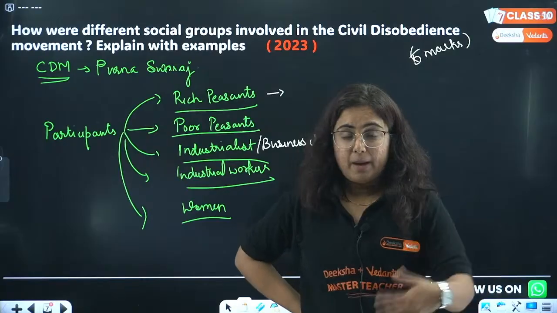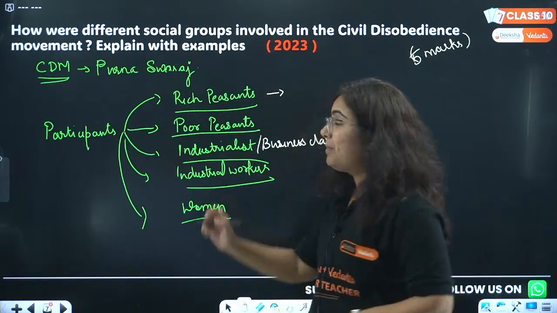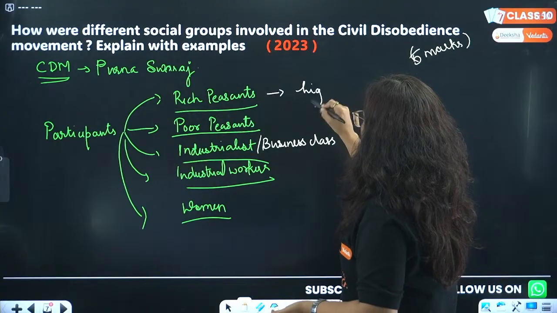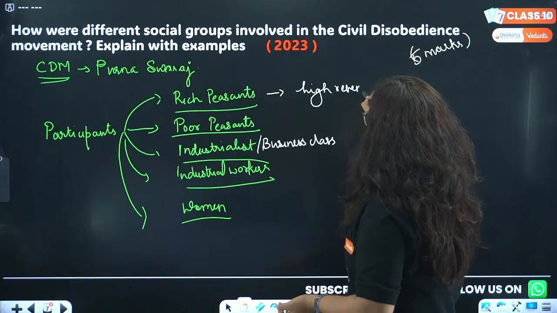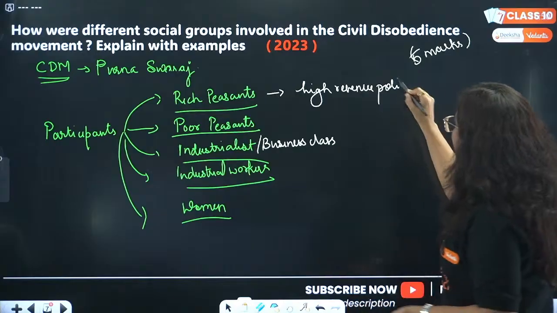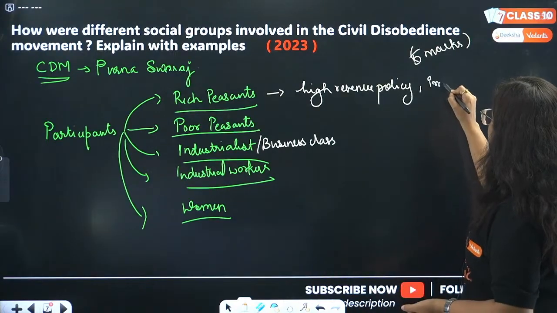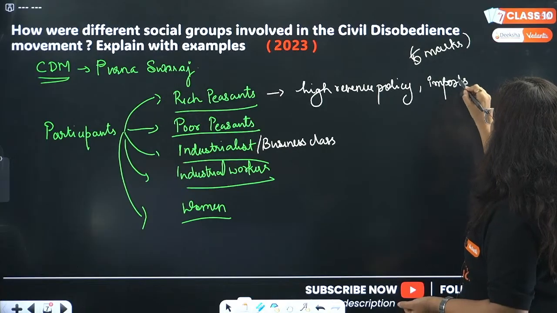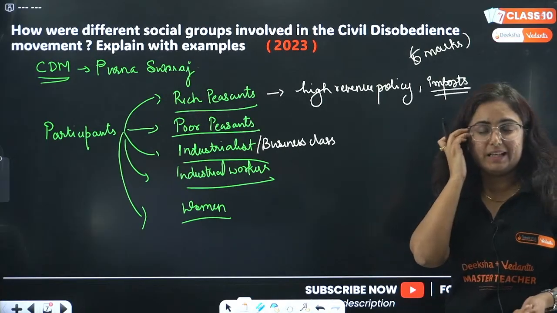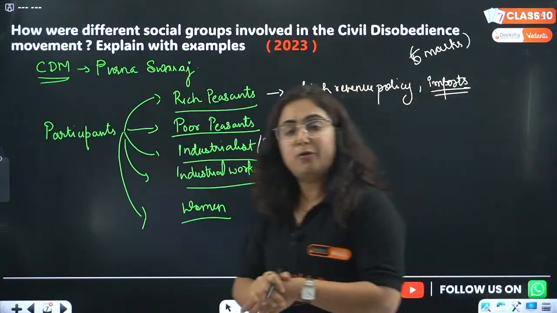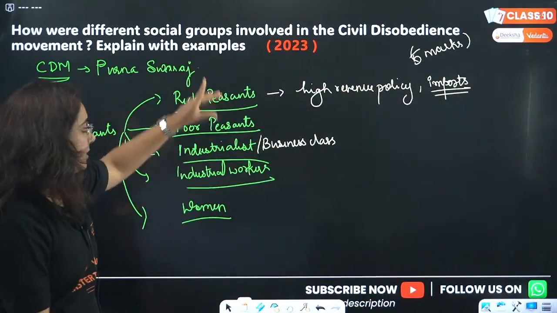So the rich peasants participated. Why? Rich peasants were affected by the high revenue policy, and they were also affected by imports, that is, the foreign goods. So they participated actively.